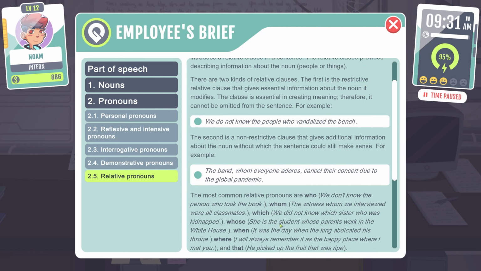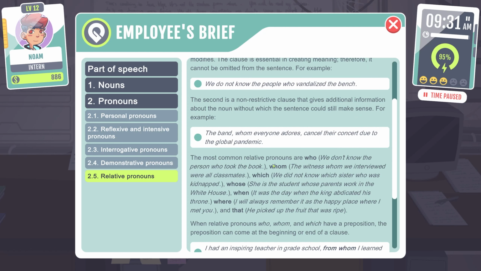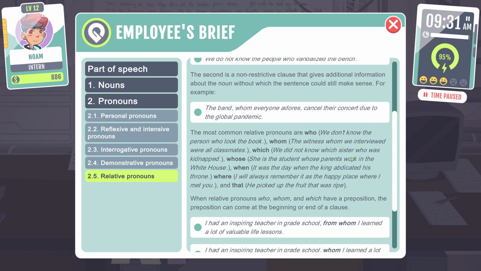The second is a non-restrictive clause that gives additional information about the noun, without which the sentence could still make sense. For example, the band whom everyone adores canceled their concert due to the global pandemic.